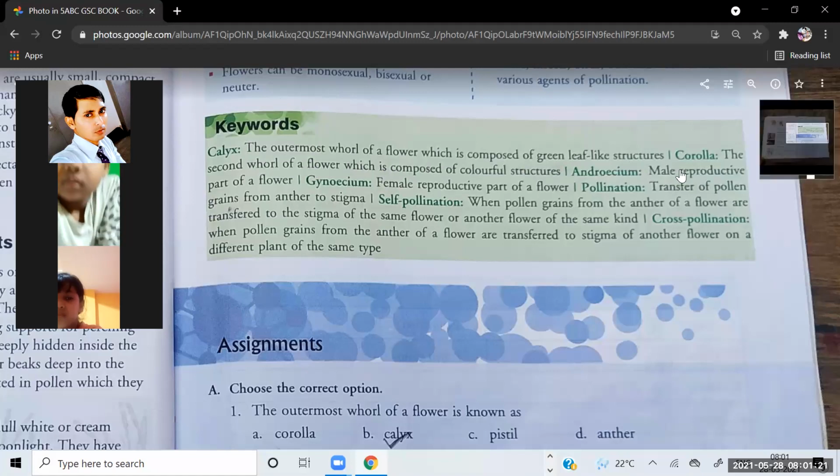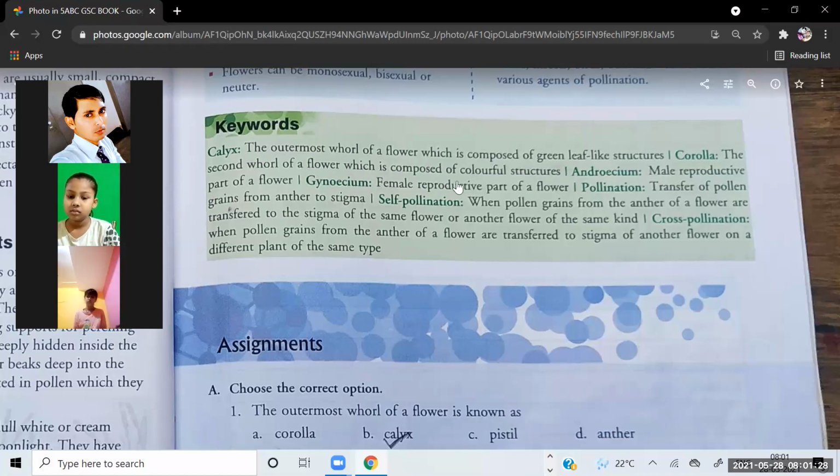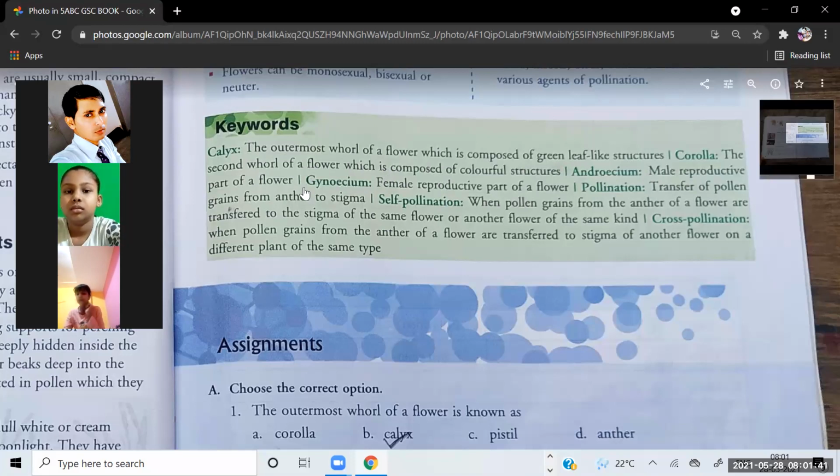If I ask what is corolla, then you have to say the second whorl of a flower, which is composed of colorful structures, is called corolla. Androecium, male reproductive part of a flower. If I ask what is androecium, then you have to say the male reproductive part of a flower is called androecium. What is gynoecium? The female reproductive part of a flower is called gynoecium.